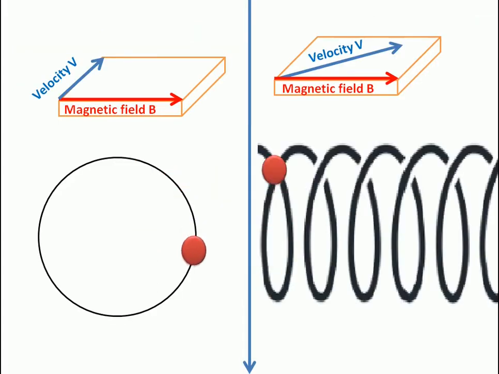So if the velocity and magnetic field are perpendicular, the charge will follow a circular path, and if the velocity and magnetic field are not perpendicular, they are at some angle, then the charge will follow a helical path.